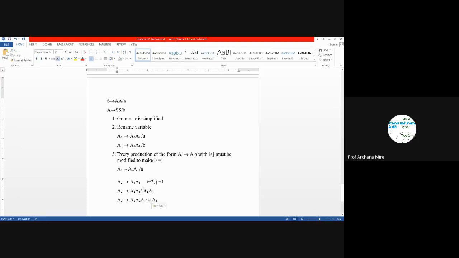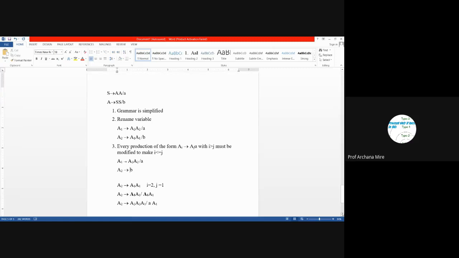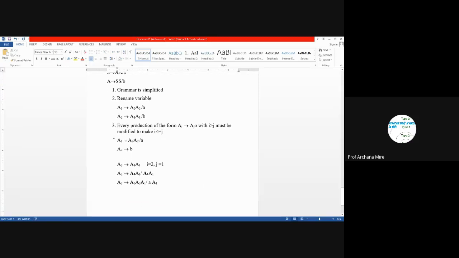And what about this A2 leads to B? This A2 leads to B will remain as it is. There won't be any changes in this A2 leads to B, because this production rule is already in the GNF form. So at the end, after this third step, our final production rules after step 3 are these.